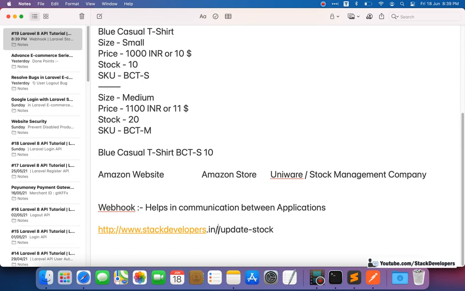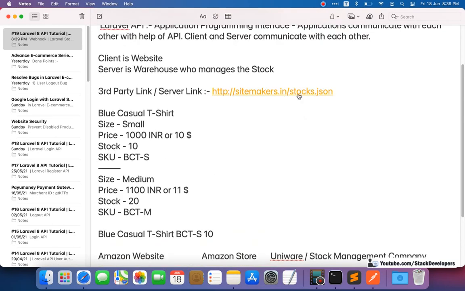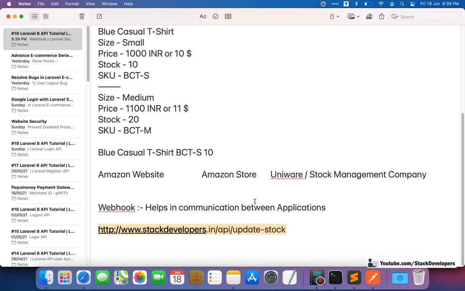So I'm going to do it like this: API slash update stock, or I can say webhook. API is fine because we are going to make the API, so update stock we are going to make with webhook. This is just for your learning. This API you will create, and you will provide this one to the third party. So this is the difference. Here the third party provides you the link. You will call this link and update the stock in the database, but here you are going to provide the link to the third party, to the server.